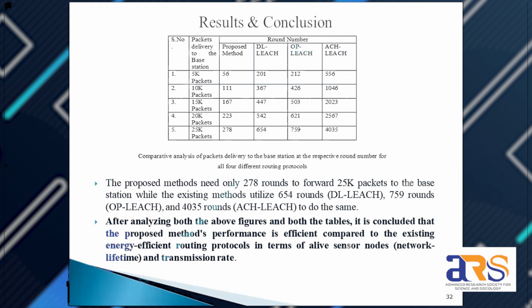Later, we increased our packets, and in the last case, at 25K packets, only 27 rounds are required to transmit 25,000 packets. D-LEACH, OP-LEACH, and ACH-LEACH take more rounds, more energy, and more delay in transmission of those packets. So after analyzing both figures, it is concluded that our proposed ladder substitution method is efficient as compared to existing energy efficient routing protocols in terms of live sensor nodes and transmission rate.